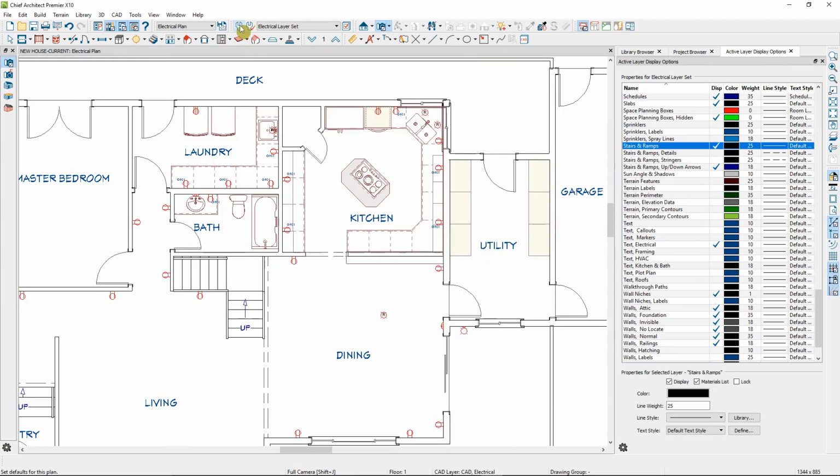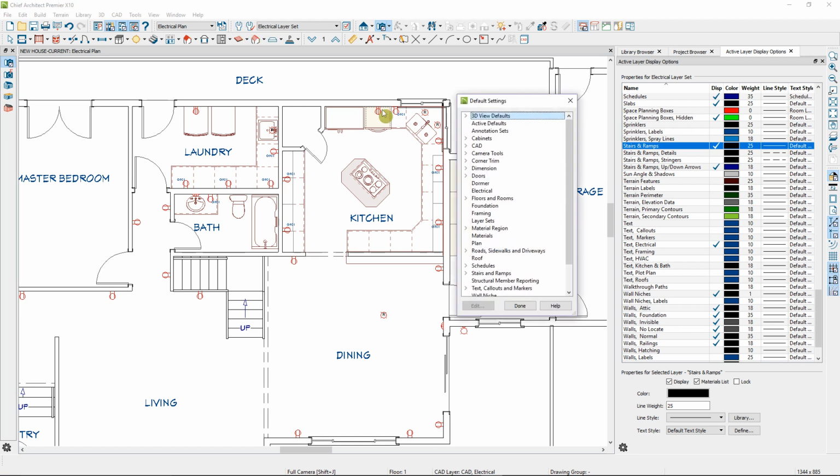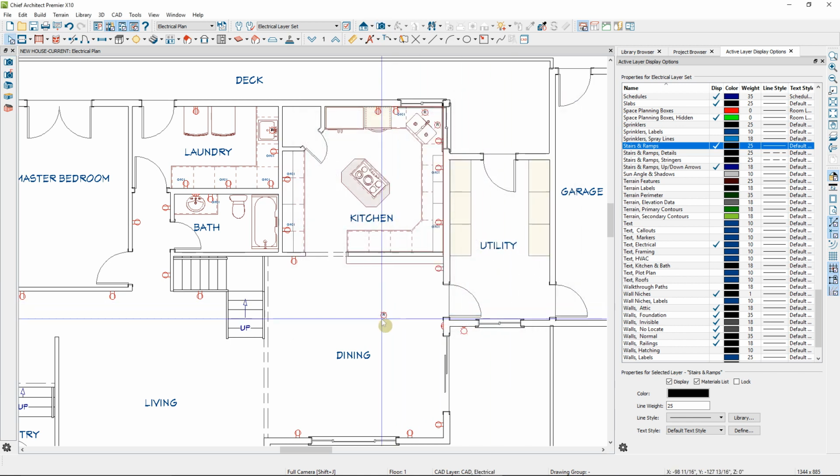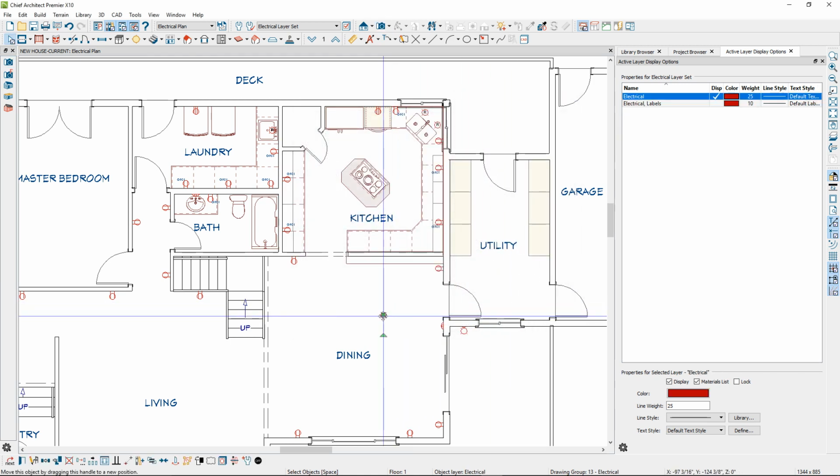Again, you can change those defaults for the types of fixtures you want to use by going to your default settings, to Electrical, and here you can see we have different settings for a light placed on the ceiling, a light placed outdoor, a light placed on a wall, and the light placed on the outdoor wall. I'll go ahead and delete this light.